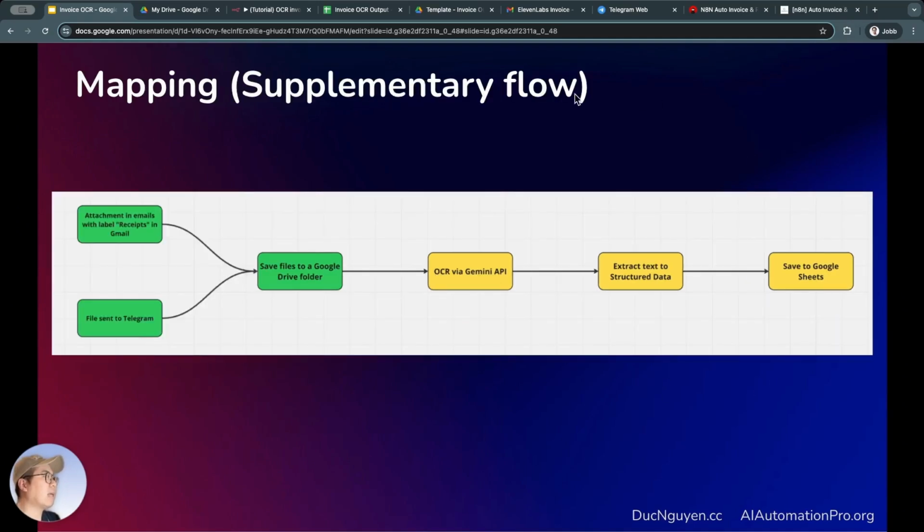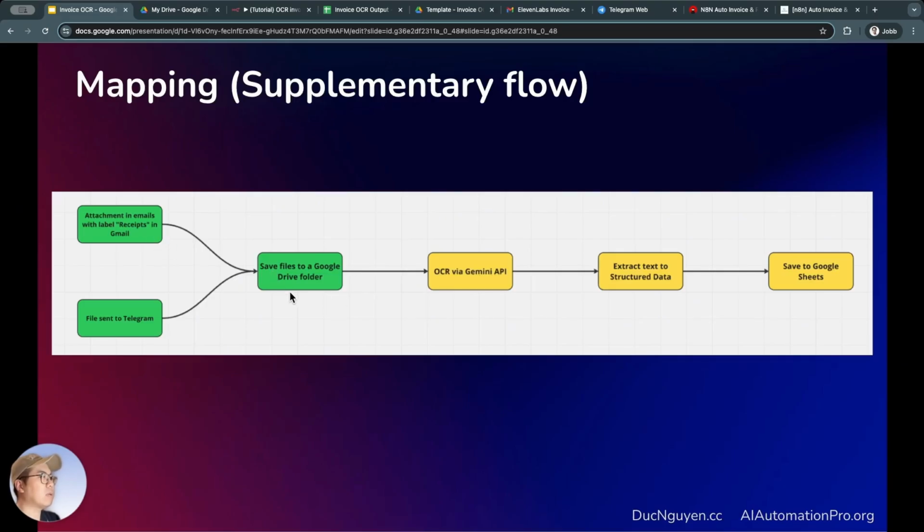In this diagram, I've just added 2 additional trigger flows. The first additional trigger flow is when we receive invoices in our email with a predefined label, for example, receipt. This system will also automatically filter those emails, extract the attachment file, and then continue to save it into a Drive folder.